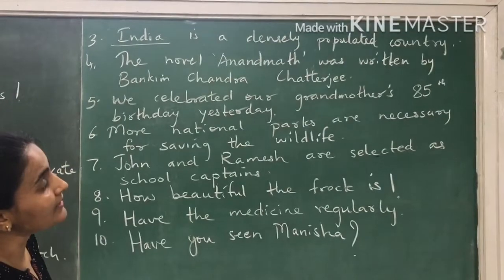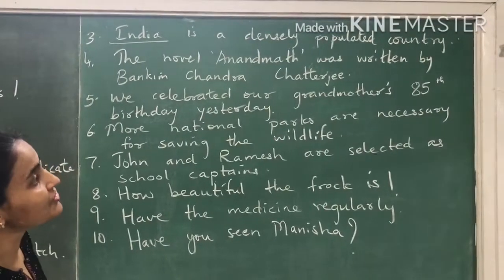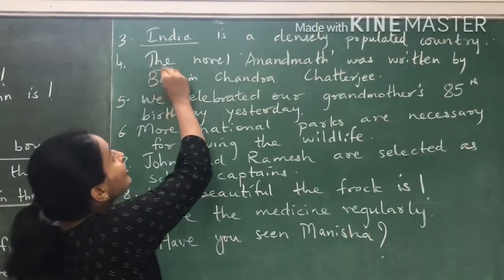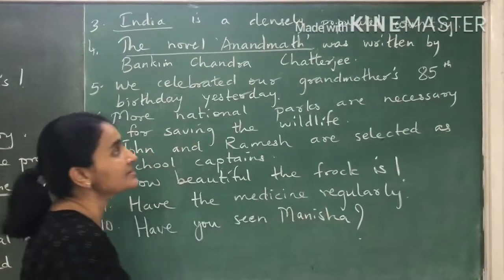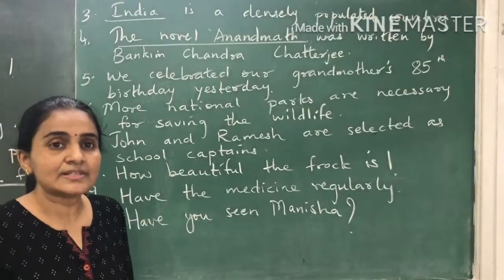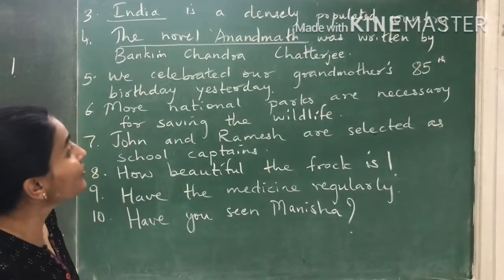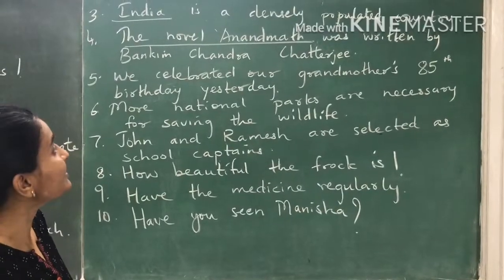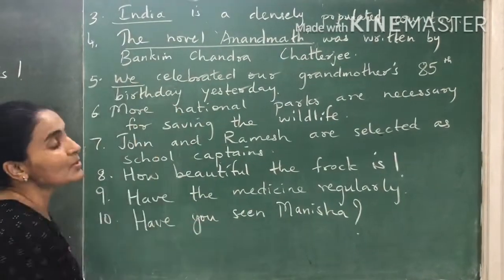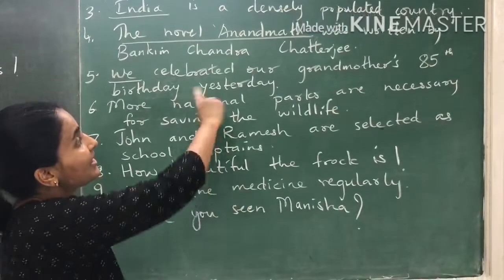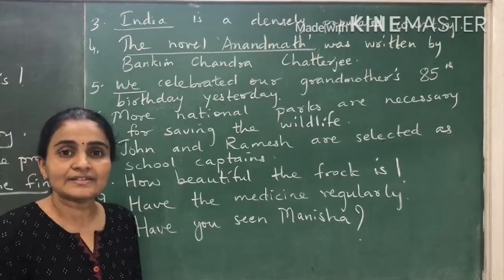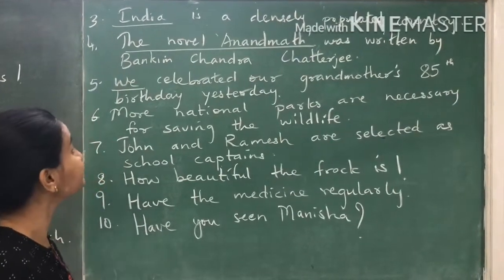The novel Anand Math was written by Bankim Chandra Chatterjee. Over here we are talking about the novel Anand Math, that is the subject. Was written by Bankim Chandra Chatterjee is the predicate. We celebrated our grandmother's 85th birthday yesterday. So the subject is we. And the remaining part of the sentence, celebrated our grandmother's 85th birthday yesterday, that's the predicate.